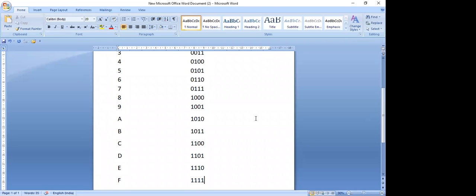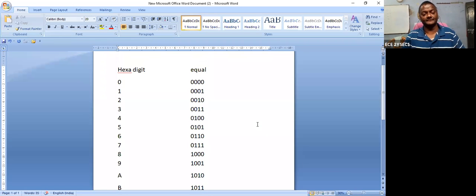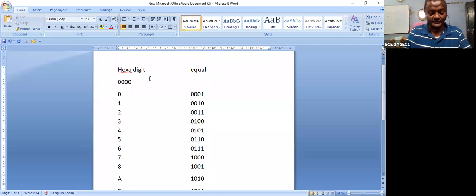So this is our hexadecimal notation. This is called hexadecimal. That's why you should mention here 0H. You can represent as 0H. H stands for hexadecimal. Okay. So it is a similar way. This is called 0H and this is called 1H.